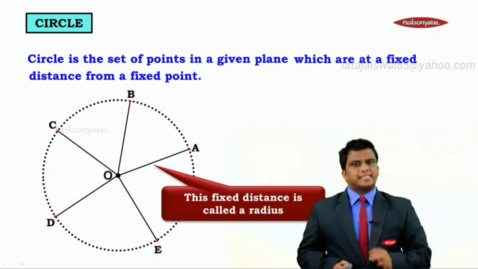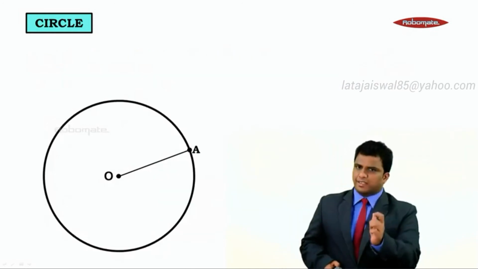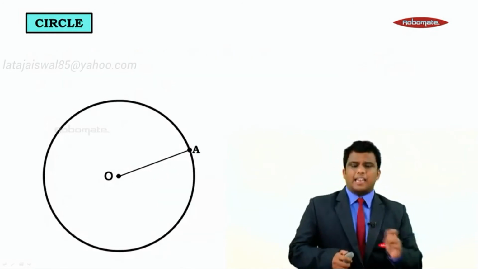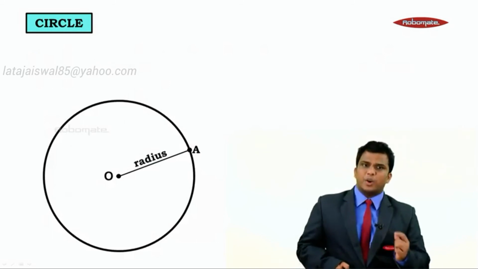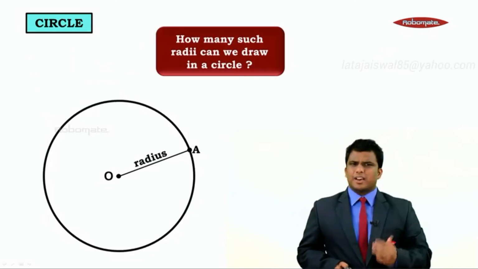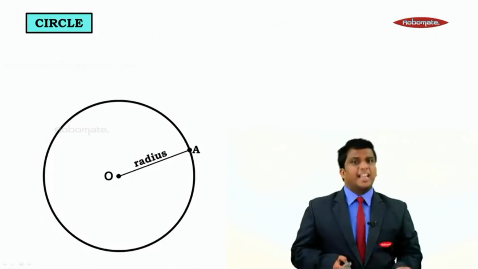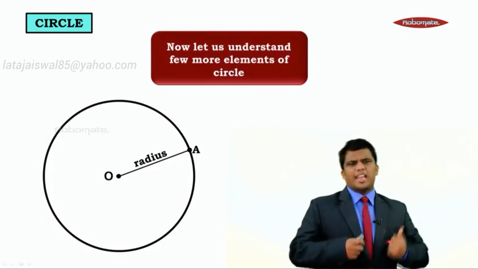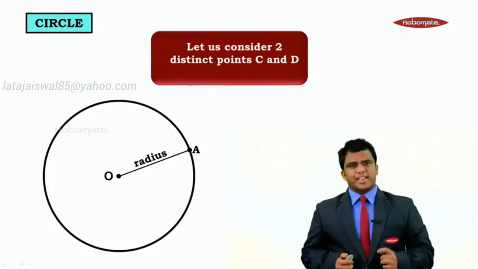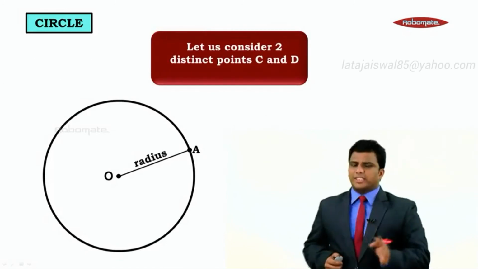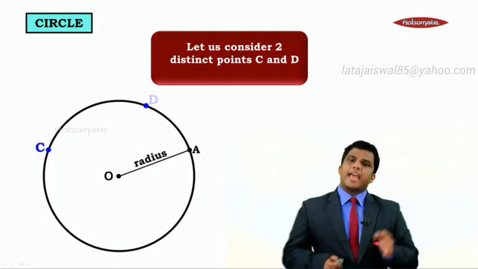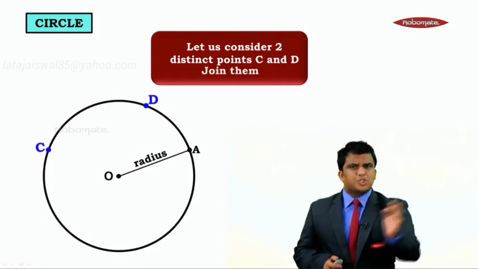The fixed distance is called the radius. So we have a circle with center O over here and tell me which is the radius, segment OA. Now how many radius or radii can we draw in a circle? The answer is infinite. Let's understand few more elements of a circle. Okay, to start with, let me take 2 distinct points on the circle. One is point C and one is point D. And let me just join them.